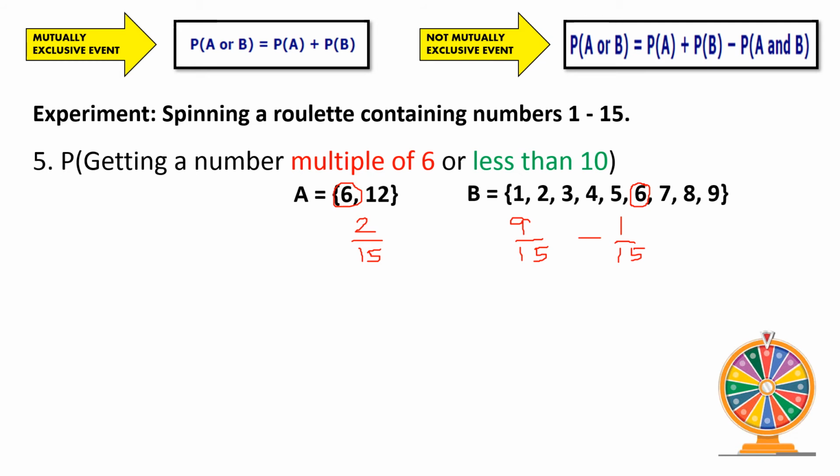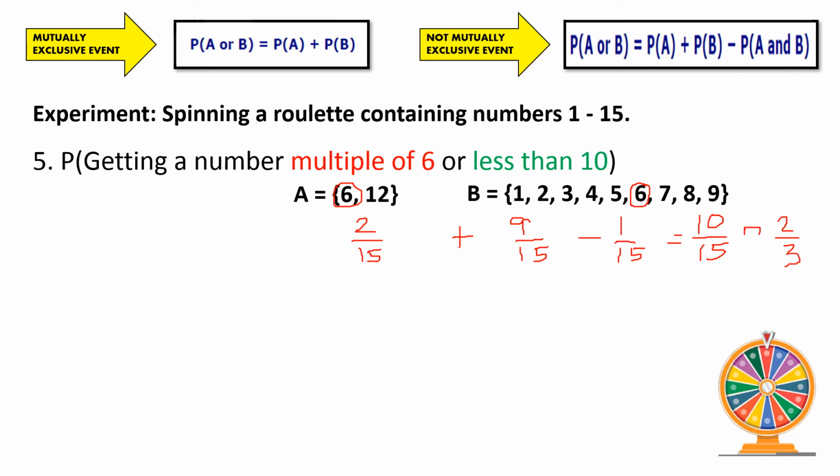So let us now simplify. First, we add the first two events. 2 plus 9, that gives us 11. Then minus 1. So therefore, the answer is 10. So 10 over 15. Again, we simplify this to the simplest form, or 2/3.